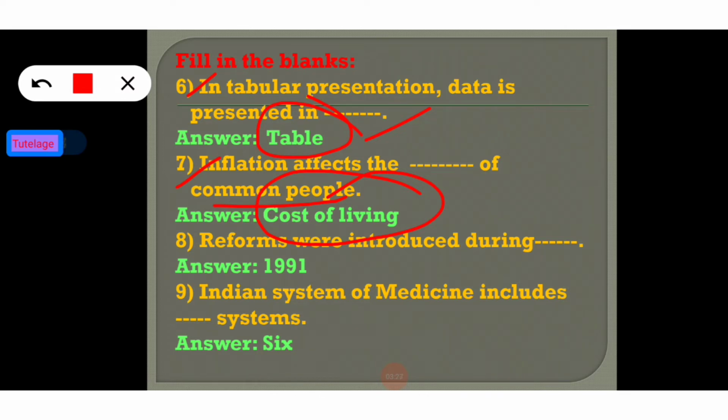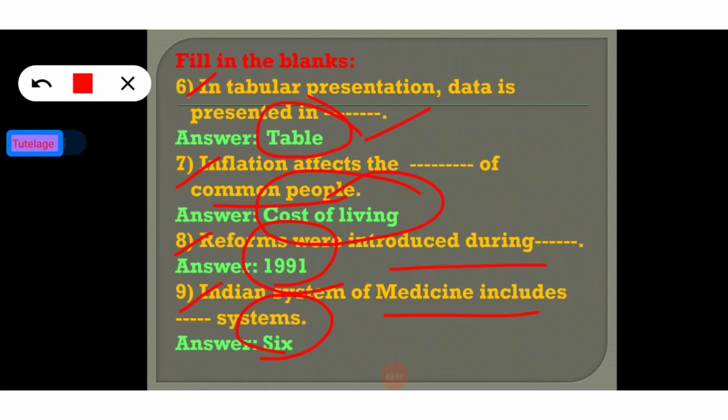Now going to the next question. Reforms were introduced during, obviously, 1991. We all know that economic reforms were introduced from 1991. Now move on to the next question. Indian system of medicine includes 6 systems. We have already told that thing.